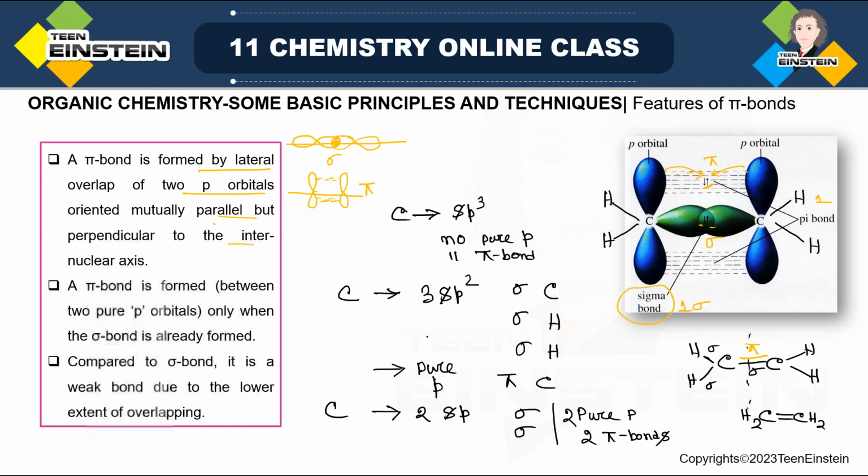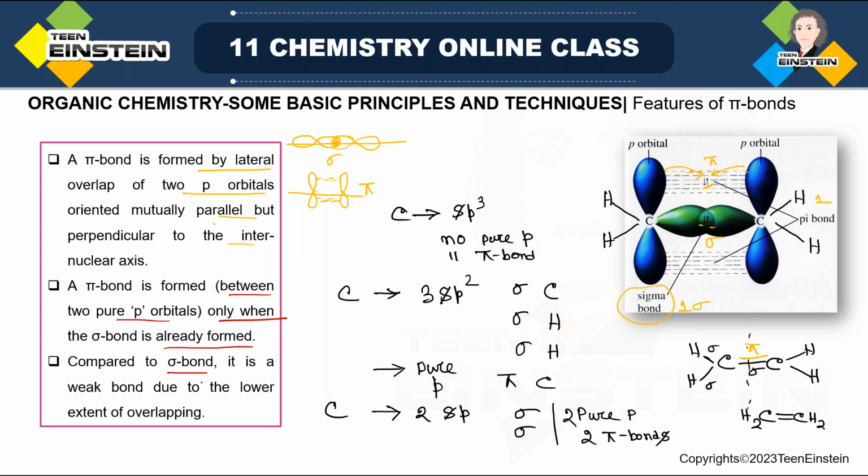Okay, and here one thing we have to remember, that pi bond formation between two p orbitals is possible only when the sigma bond is already formed. It's not like that you are just having pi bonds and there is no sigma bond. No, it is not like that. First there has to be a sigma bond and then only the question of pi bond arises.